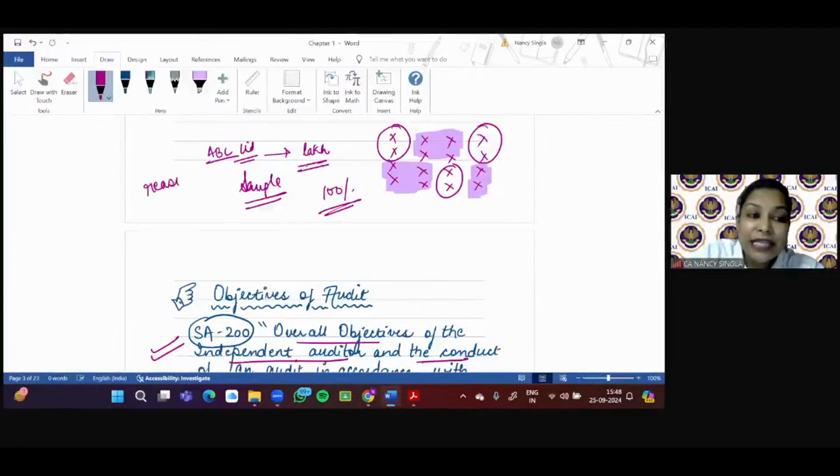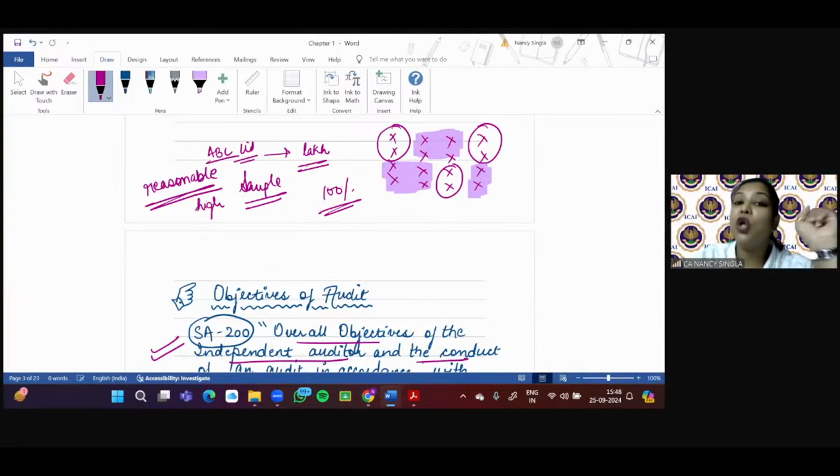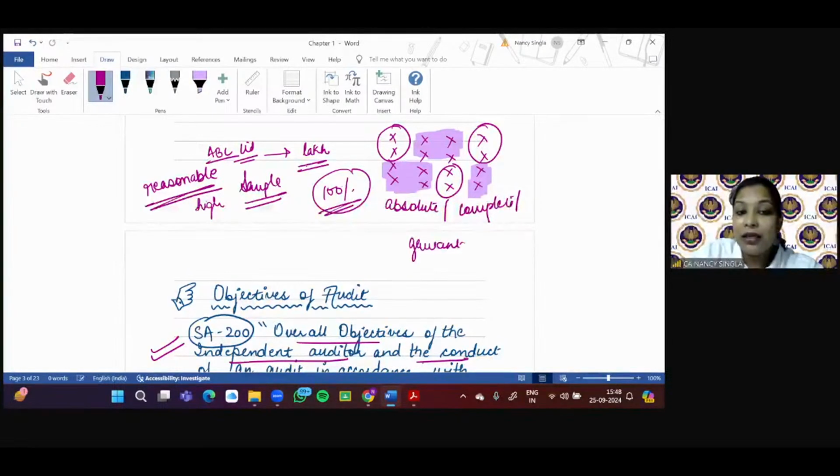So he will be reasonably assured. What is meant by reasonable? Reasonable is a high level of assurance, but it is not a complete assurance. It is not a guarantee. It is not 100% assurance. 100% assurance is absolute assurance, or I can say complete assurance, or I can say guarantee. But audit gives reasonable assurance. And there are various other factors also. Why only reasonable? I have discussed with you only one point. I hope the term reasonable is clear.